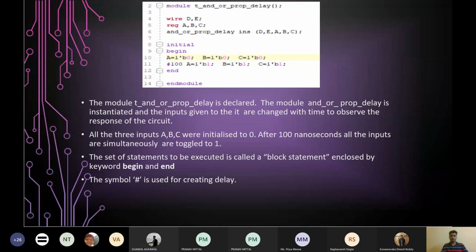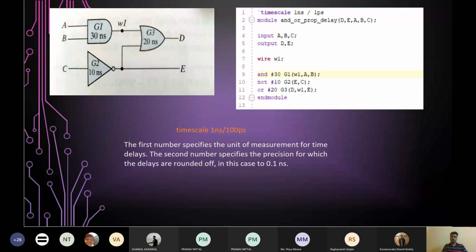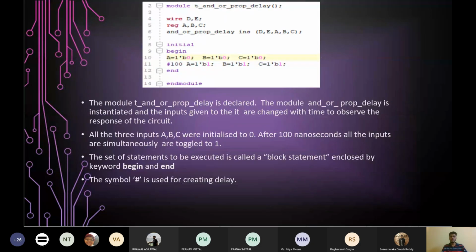So this is a snap of the code of the test bench corresponding to this circuit. This was the design module on the right side of the actual circuit. Now corresponding to it is our simulation module, the test bench. So just see the code.